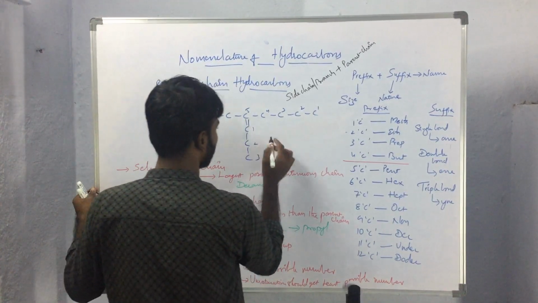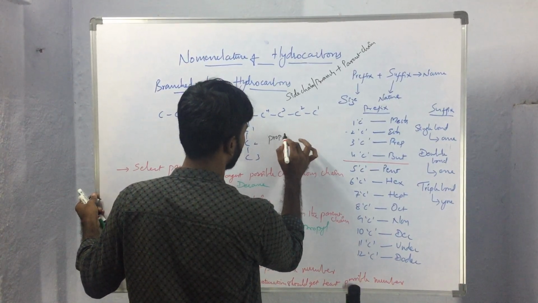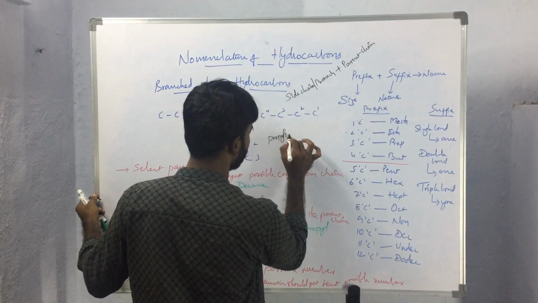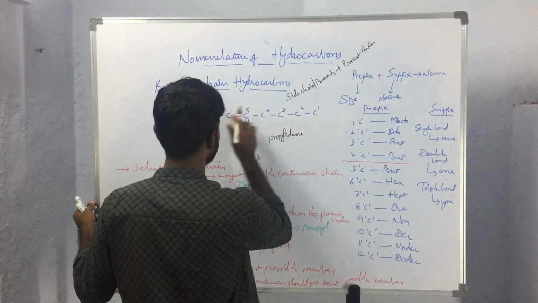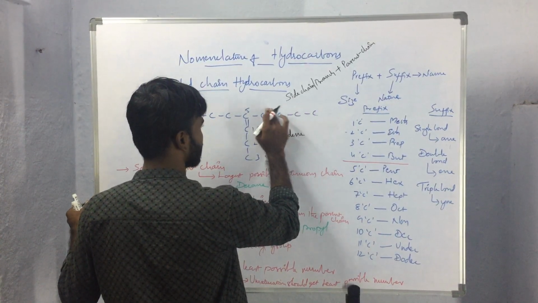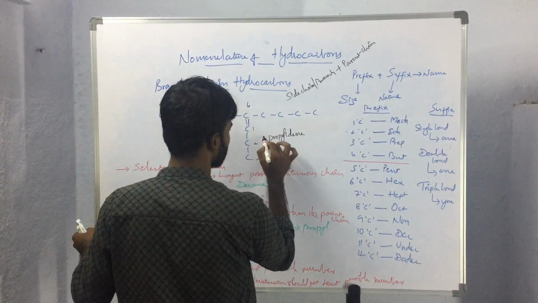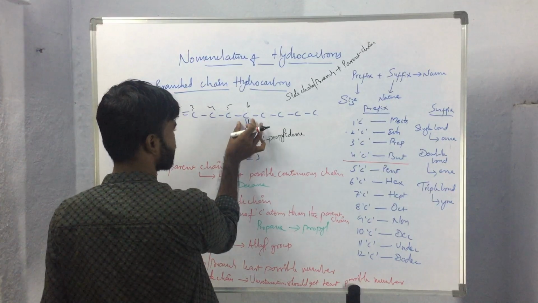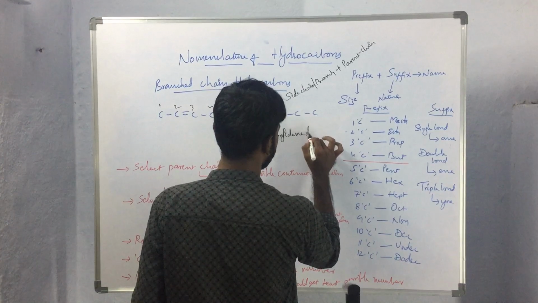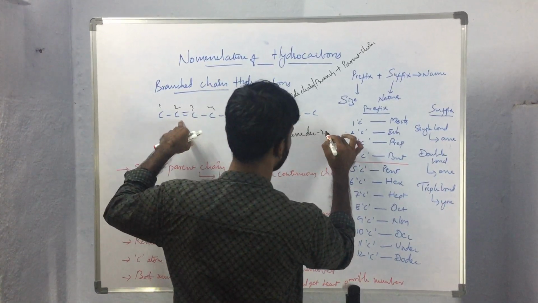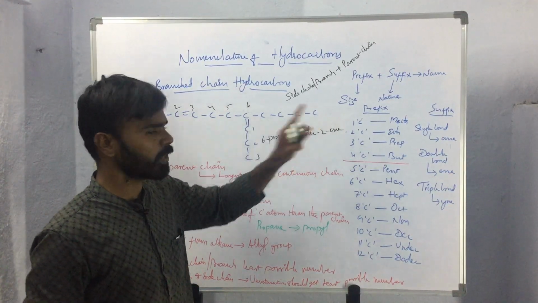So the name here will be propylidene. In this case we will give the numbering from here, 1 2 3 4 5 6. So the 6th carbon atom is having propylidene as it is directly attached to the parent chain, and the 2nd carbon atom is having the unsaturation. So 6-propylidene dec 2-ene.